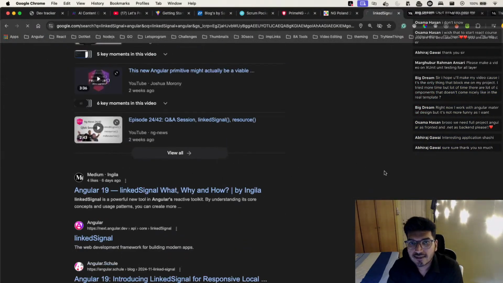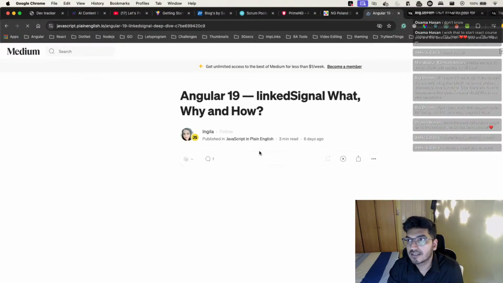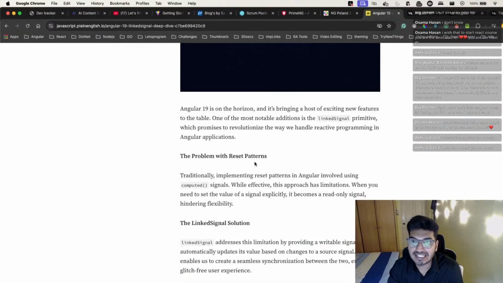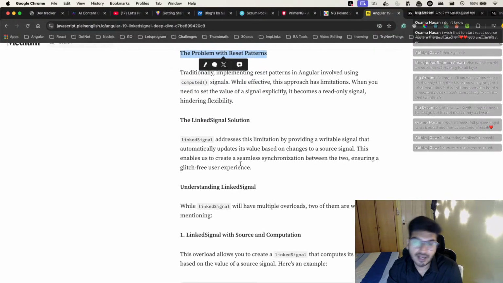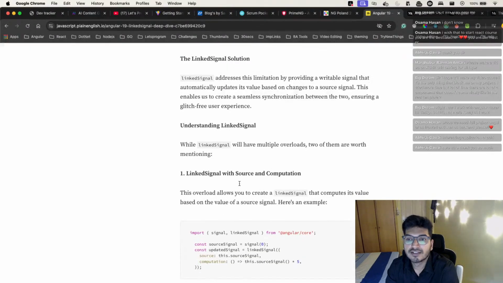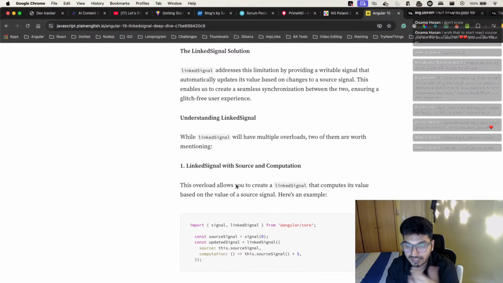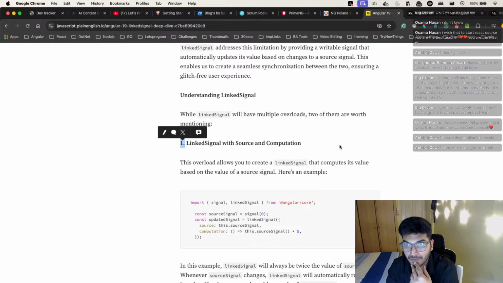Okay, let's take a look at this linked signal. What is this linked signal? The problem with the reset pattern. Yeah, based on the signal, if you want to do some reset, if you want to do some computation, that is possible now with the new signal. That's cool. I think it's a very cool feature now.